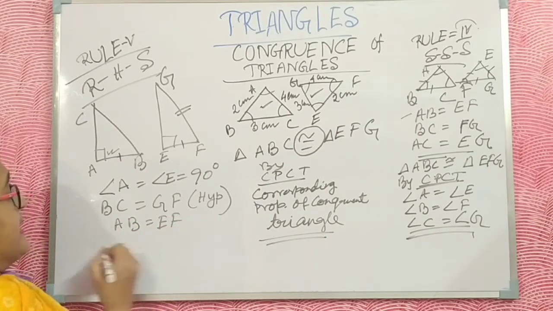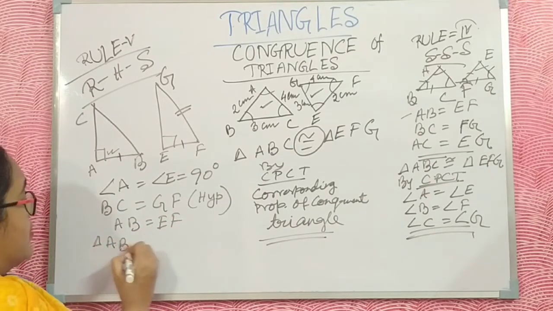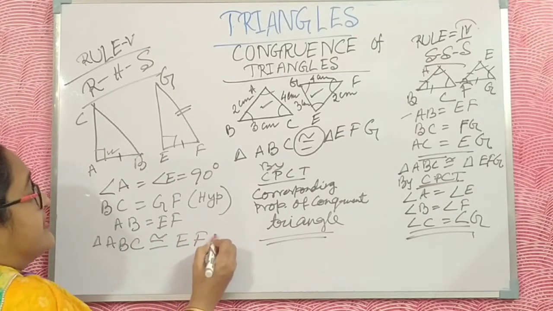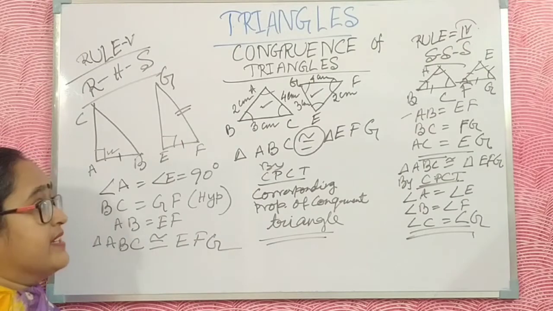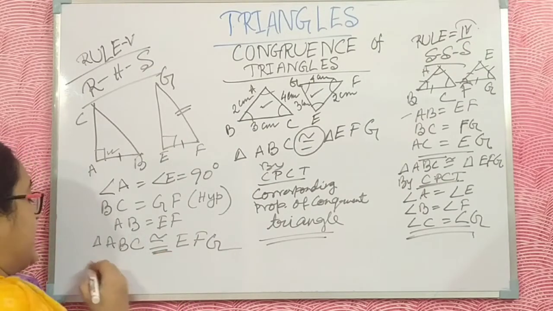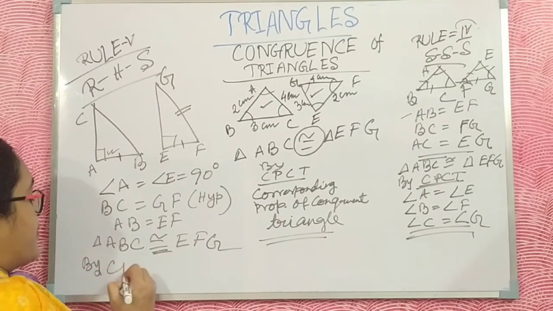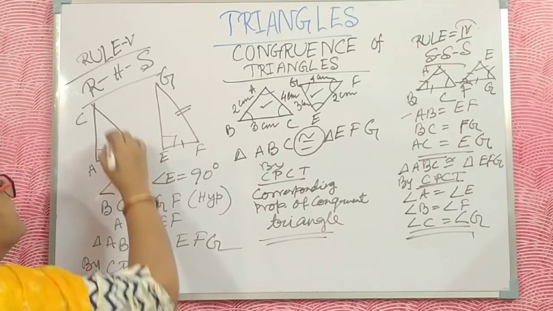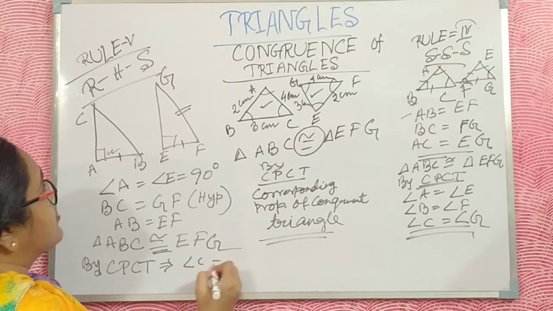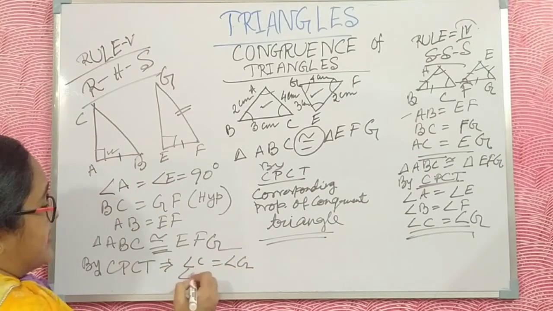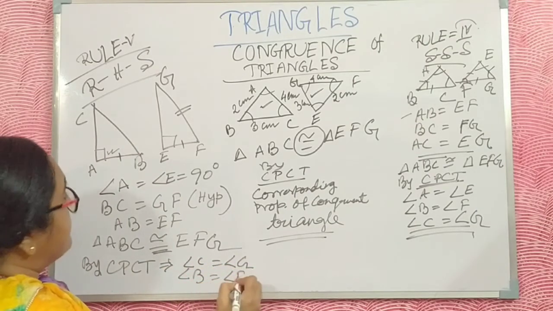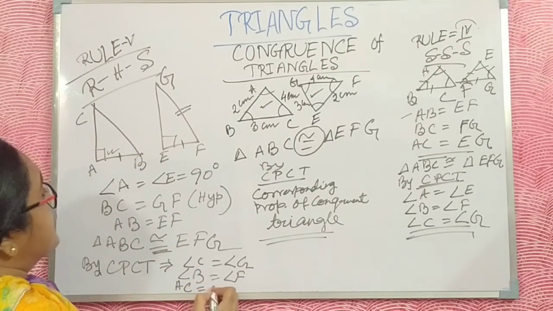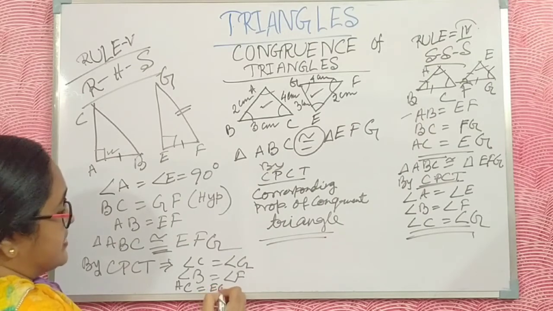Then you say these two triangles are congruent. This is the congruency sign. Then by CPCT, corresponding parts of congruent triangles, angle C is equal to angle G, angle B is equal to angle F, and the other side AC, the perpendicular side, is equal to EG.